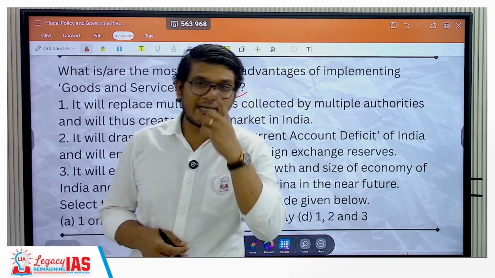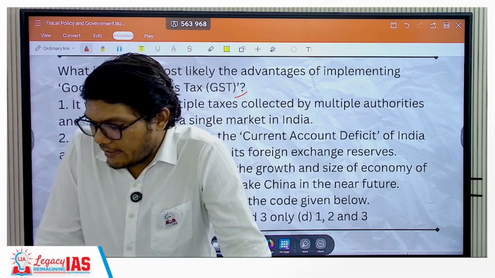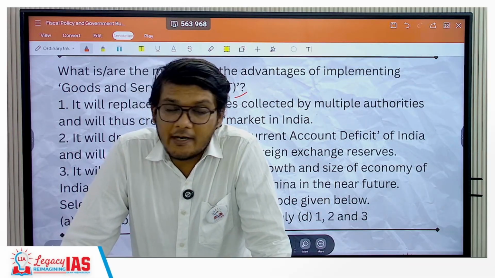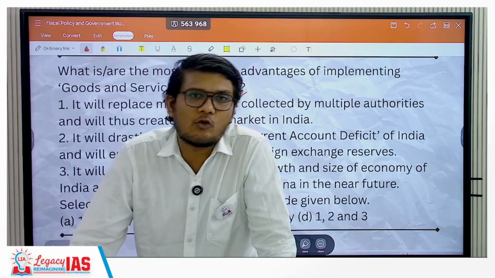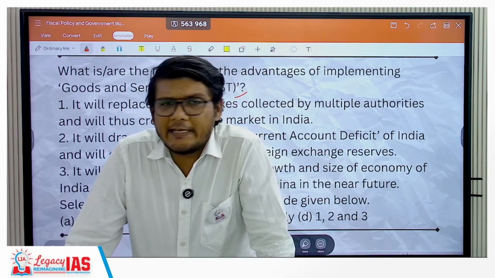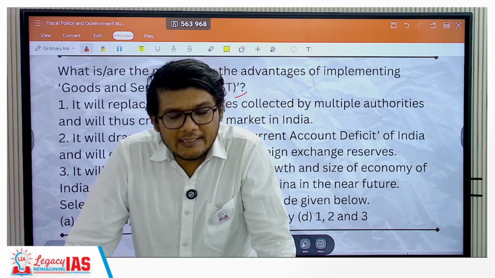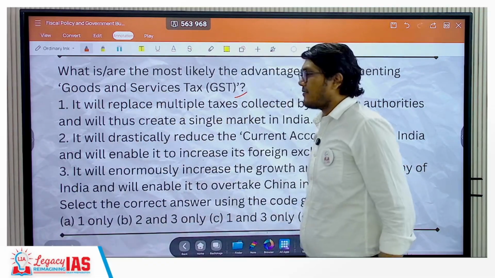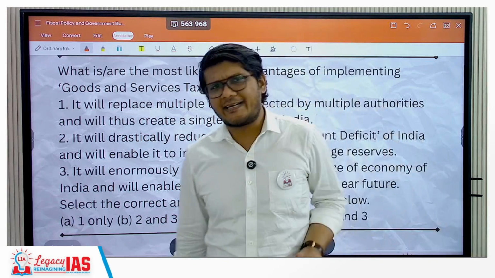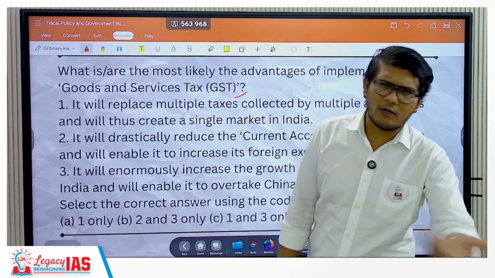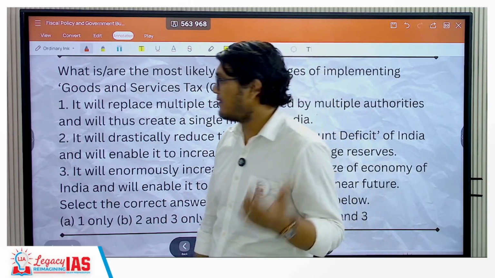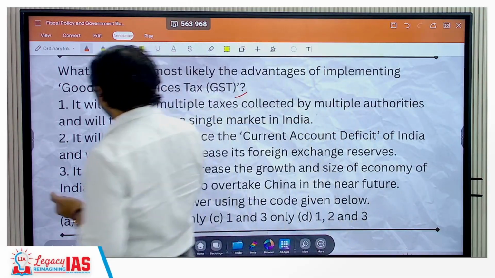The one nation, one tax concept means throughout India, if a particular commodity is taxed at X% in the state of Karnataka, it would be taxed at X% only in the state of Maharashtra or any other state for that matter. That is the concept of one nation, one tax. So it would actually replace a lot of indirect taxes which were imposed by a lot of authorities, be it the octroi or any other tax like that. So it will replace multiple taxes collected by multiple authorities.